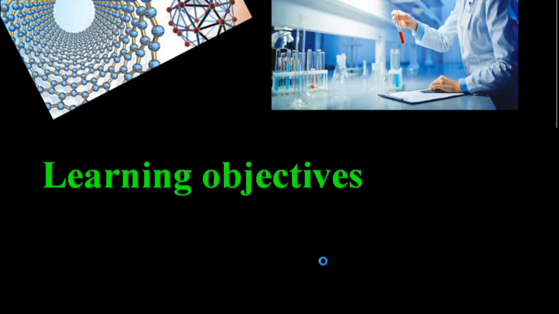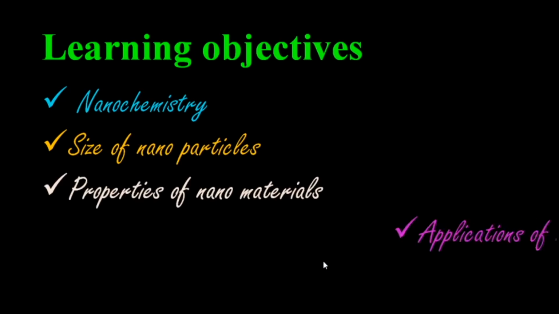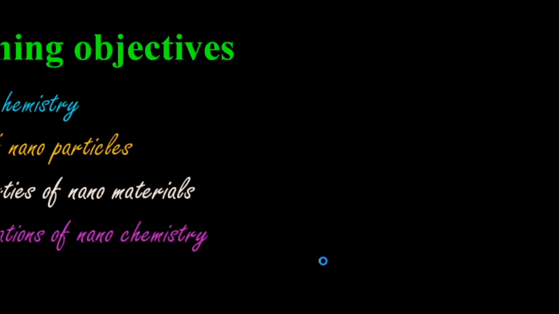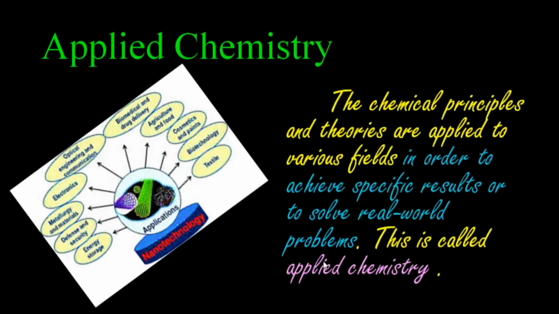Okay. So today the learning objectives are nanochemistry and size of nanoparticles, properties of nanoparticles and applications of nanochemistry. Okay. And also we are going to discuss the drawbacks of nanochemistry. Okay. The first thing is we are going to discuss applied chemistry. So what is applied chemistry?